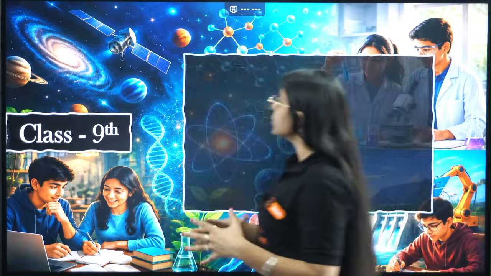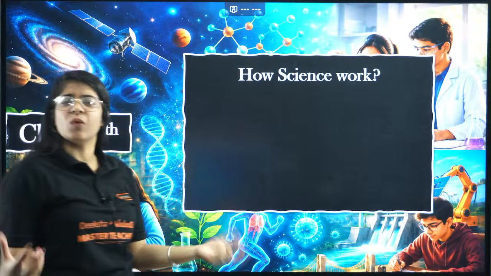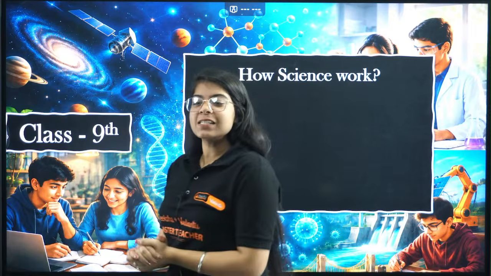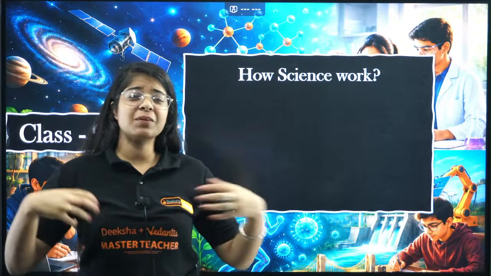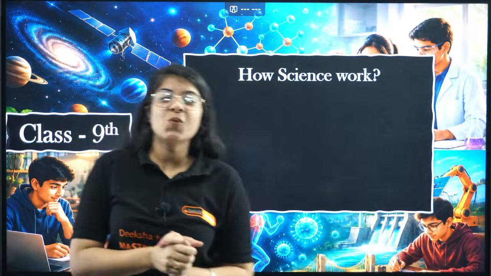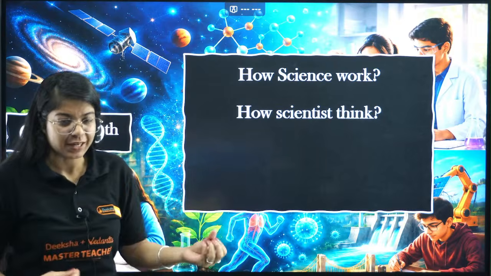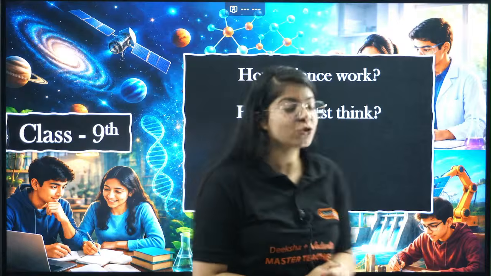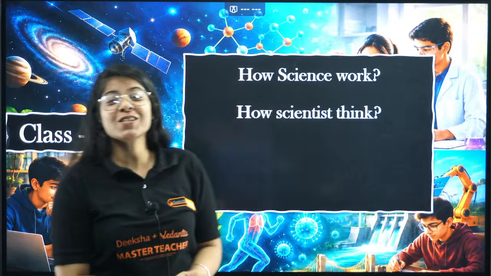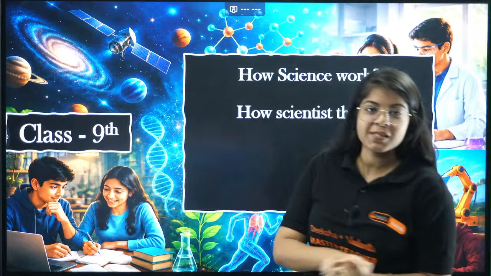First of all, in this we are going to very clearly see how science works. I did my masters in science, masters in physics, so science is very dear to my heart. It's really interesting when people ask me how this machine is actually working. That is what we are going to see in this chapter. Next, how scientists think. When you want to learn science, the most basic thing is to understand how the creator worked, so we are going to see how scientists work. Are you excited or not? How's the josh? Because mine is really high.